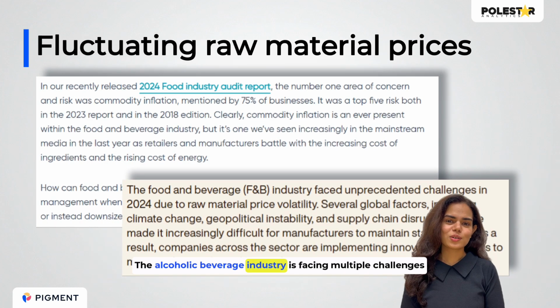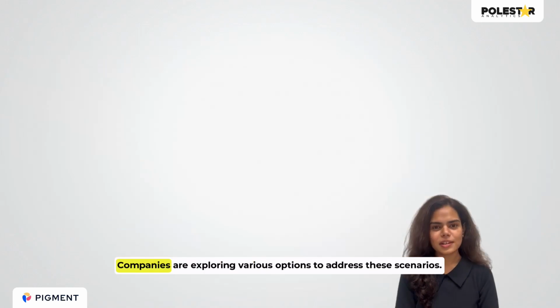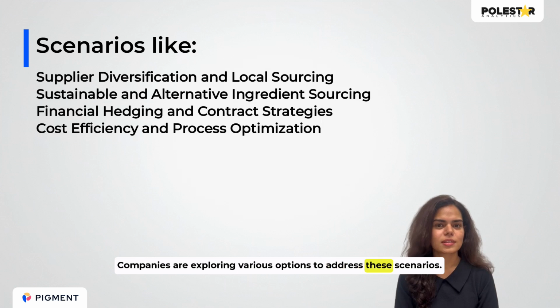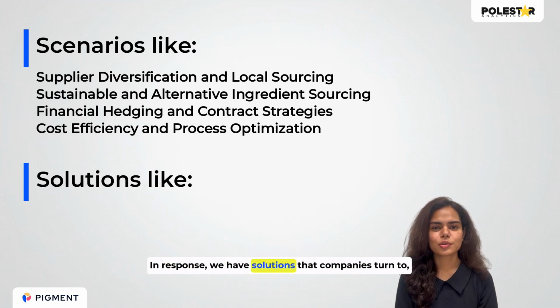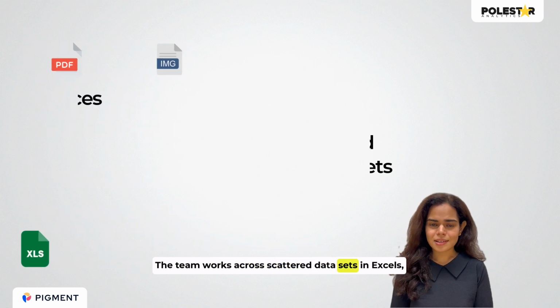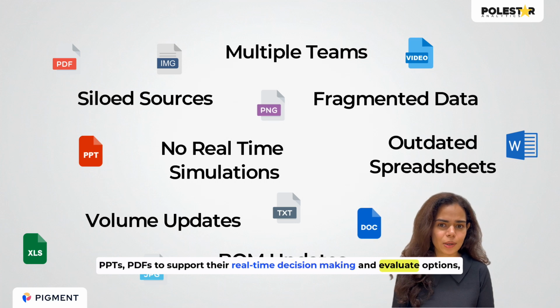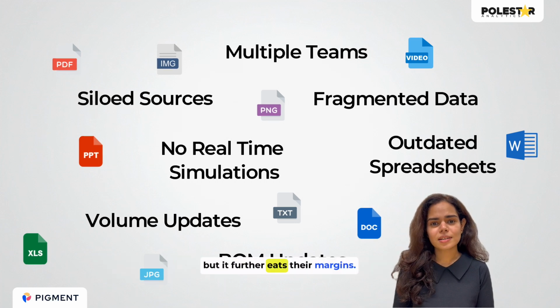The alcoholic beverage industry is facing multiple challenges that directly eat into your margins. Companies are exploring various options to address these scenarios. In response, we have solutions that companies turn to, but achieving them with traditional methods creates new problems. The team works across scattered datasets in Excels, PPTs, PDFs to support their real-time decision making and evaluate options, but it further eats their margin.